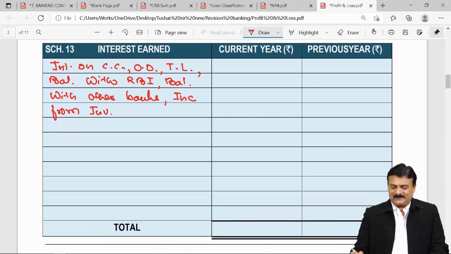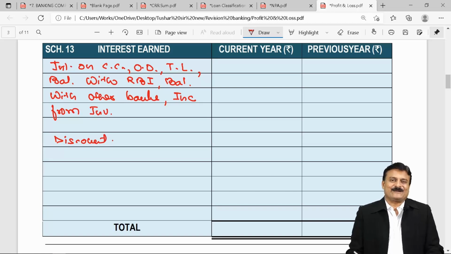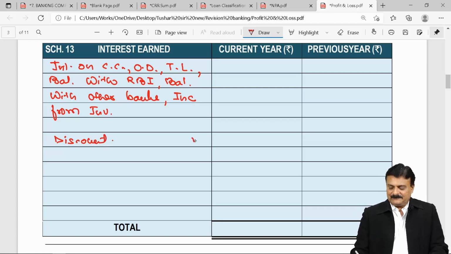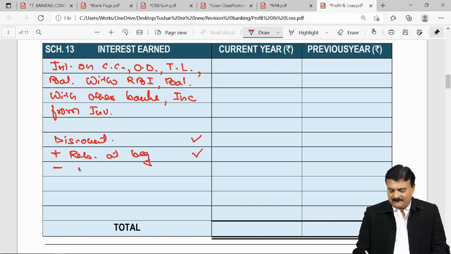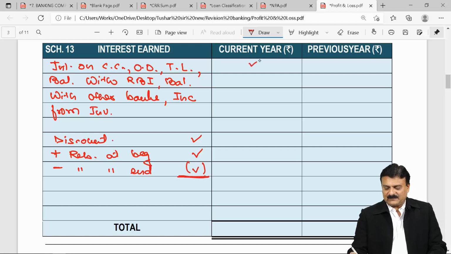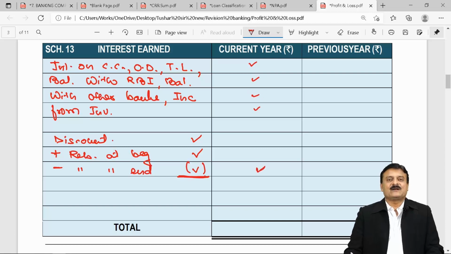One more, in the form of interest only, was discount income. We studied that for discount income, it is with two adjustments. One, the rebate at beginning to be added, and rebate at end to be subtracted. All these figures will come here. These are all Schedule 13, major income of the bank.